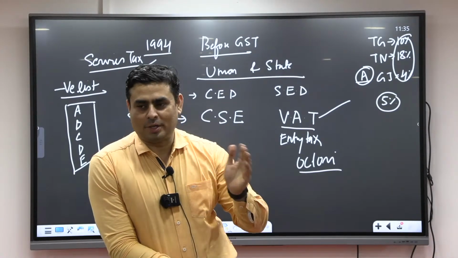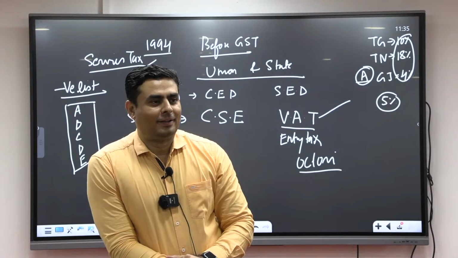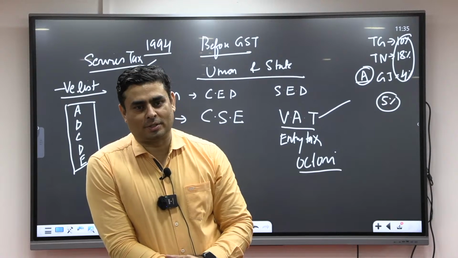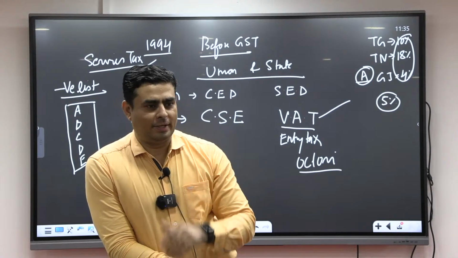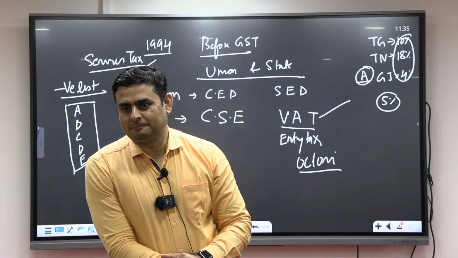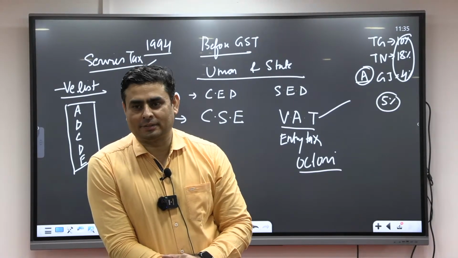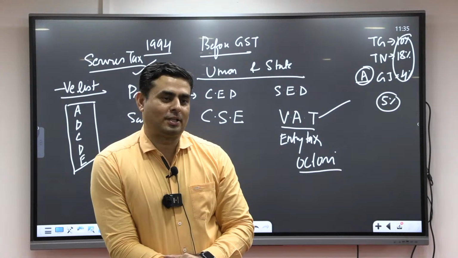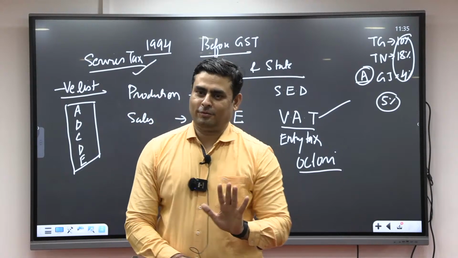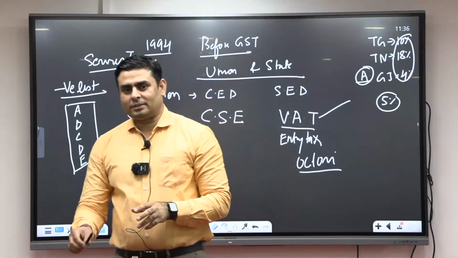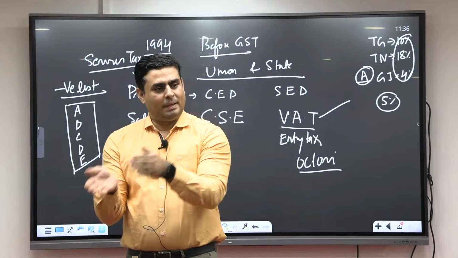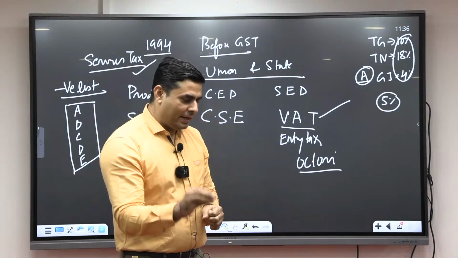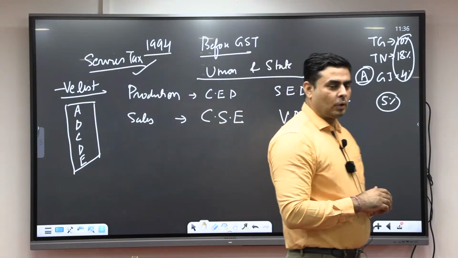For how much duration? The states asked for a duration. The Government of India said 2 to 3 years. The states said 7 years. The Government of India said 3 years. The states said 6 years. Settled. How many years? 5 years. So for 5 years, the Government of India will pay the compensation,